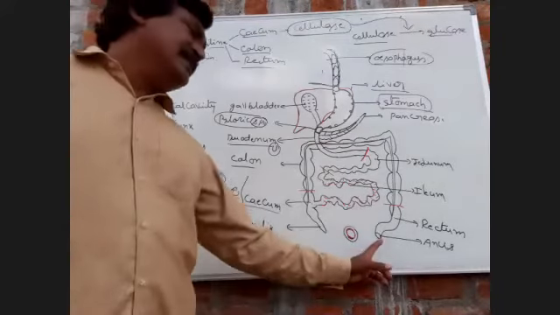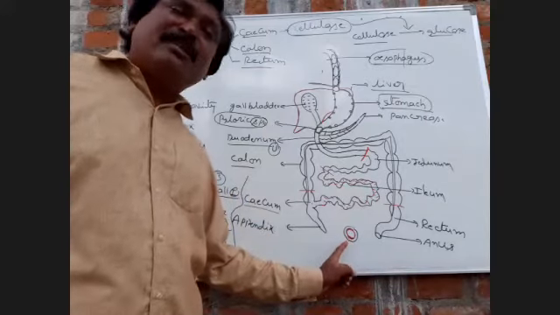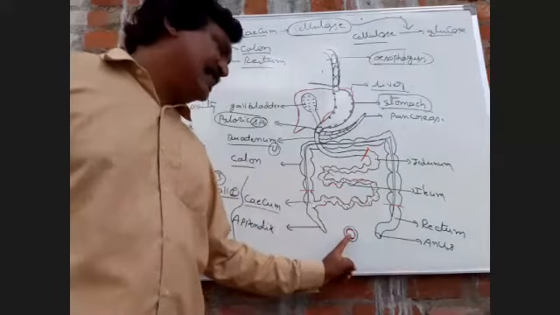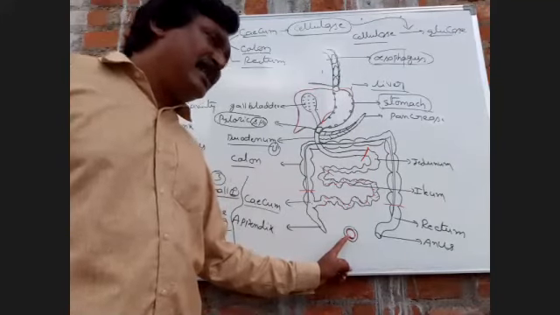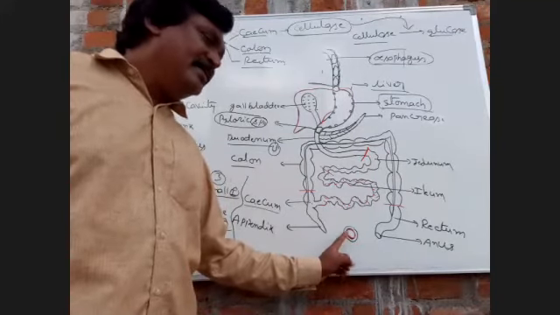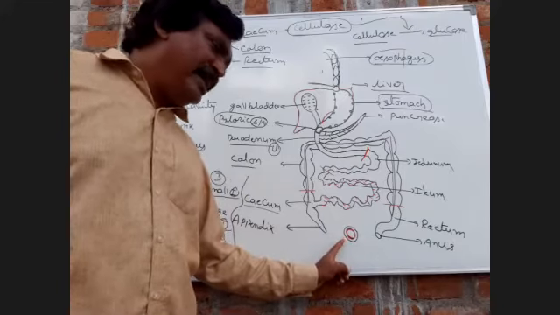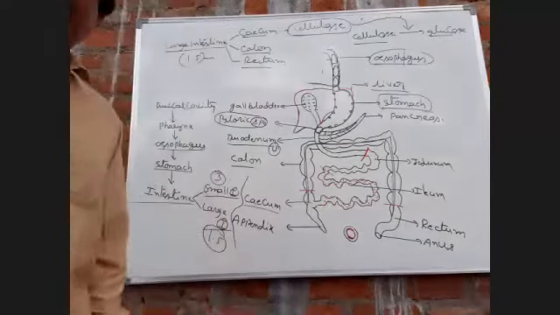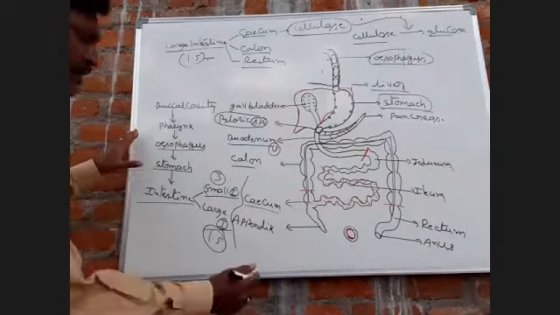Inside the anus, two types of sphincter muscles are present: internal anal sphincter and external anal sphincter. Internal anal sphincter is formed by smooth muscles. External anal sphincter is formed by voluntary muscles. Next, last, appendix.